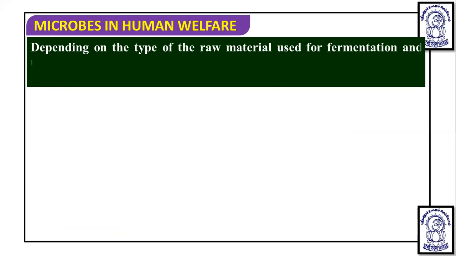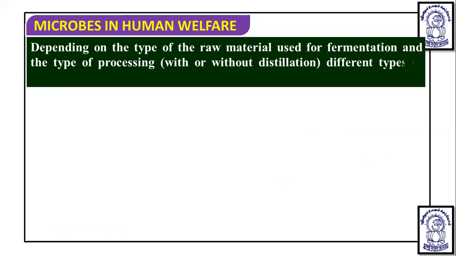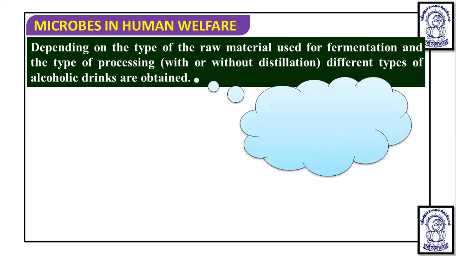Depending on the type of raw material used for fermentation and the type of processing, that is with distillation or without distillation, different types of alcoholic drinks or beverages are obtained. Through distillation, the concentration of alcohol increases. So alcoholic beverages produced without distillation have a lower concentration, less than 13%, while those with more than 13%, a high alcohol concentration, are produced through distillation.